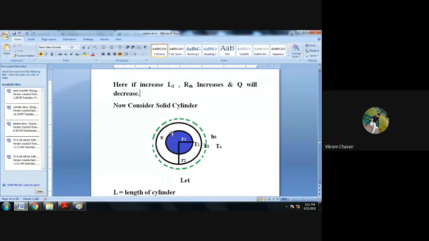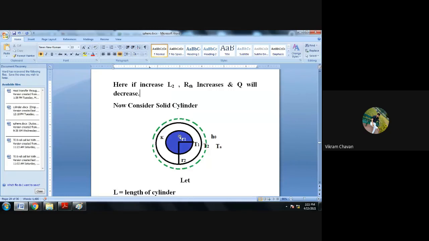So this blue colored circle is the solid cylinder. Consider any rod or any wire which has a circular cross-section area and a length.